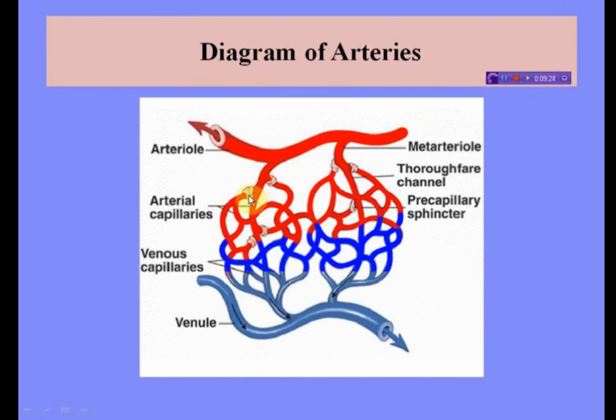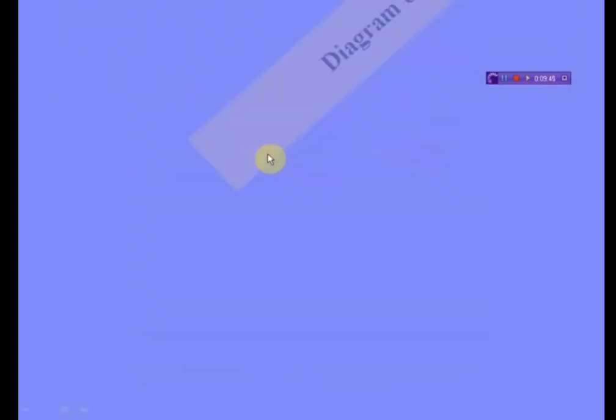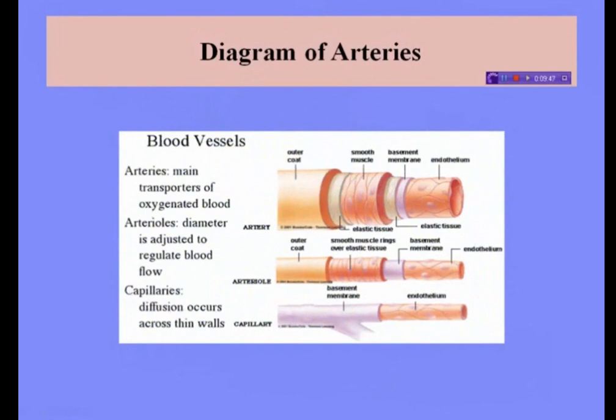Arteriole further branches into arterial capillaries. The red blood shows the oxygenated blood, which is present in the arteries. And the blue blood shows deoxygenated blood or impure blood. This is the diagram of arteries. See, these are the blood vessels. These are artery. Further branching of artery is converted into arteriole, and the branching of arteriole is divided into capillary.